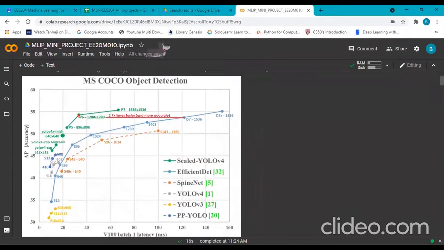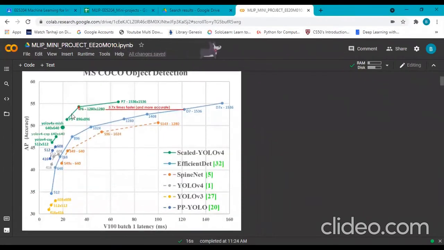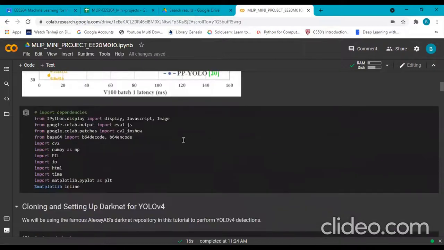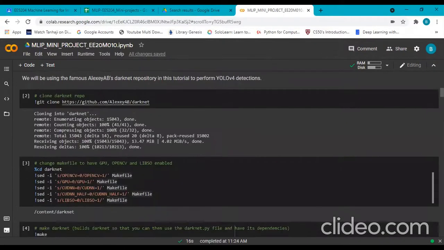Use YOLO v4. This graph tells that YOLO v4 is the best detector available in terms of speed. We used Scaled YOLO v4 for improved speed. In this cell we import all required libraries.